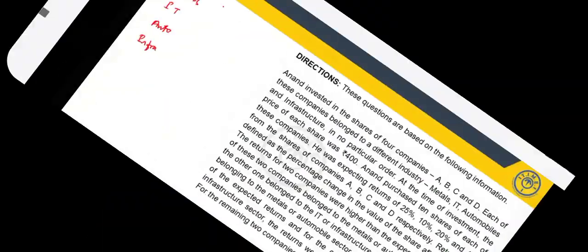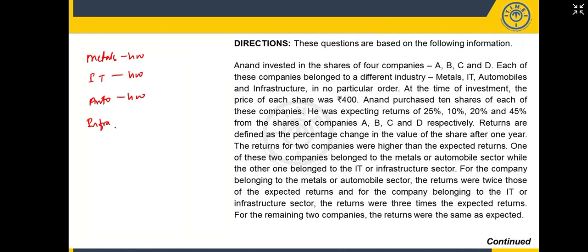Each share was 400. Anand purchased 10 shares of each of these companies, expecting returns of 25%, 10%, 20%, and 45% from the shares A, B, C, D, E respectively. Now, what is A, B, C, D, E?